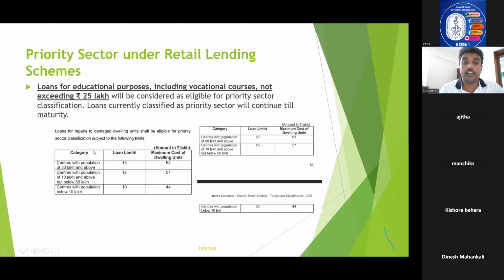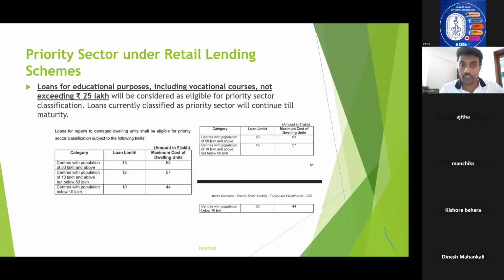Loans for repairs to dwelling units shall be eligible for priority sector lending subject to the following limit. That is, if the area of the loan has a population of 50 lakhs and above, a loan up to 50 lakhs will be classified as priority sector lending. That is in the case of repairs and renovation.